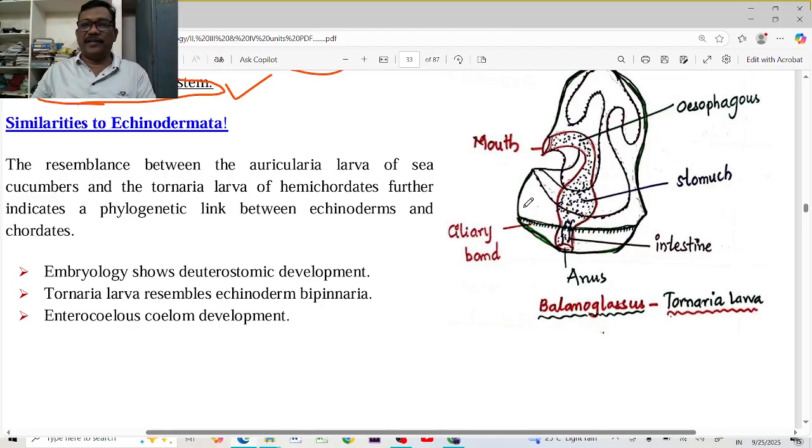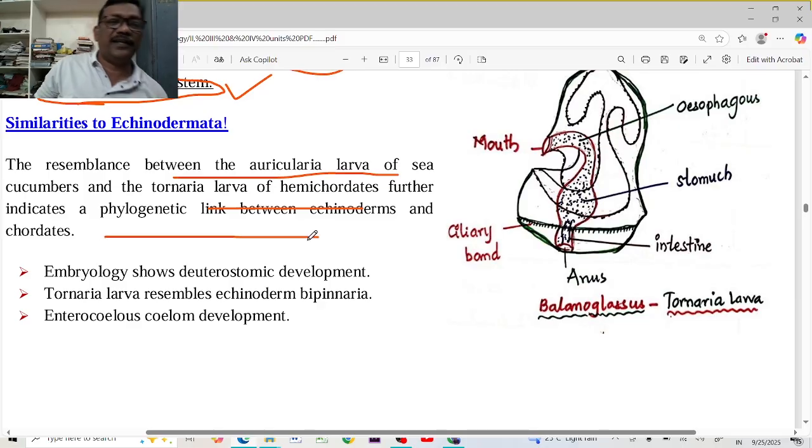Similarities to Echinodermata. This is a very important thing. The resemblance between the auricularia larva of the Cucumaria, or sea cucumbers, and Hemichordata further indicates a phylogenetic link between echinoderms and chordates, because the embryology shows that these are deuterostomes; hemichordates are deuterostomes.